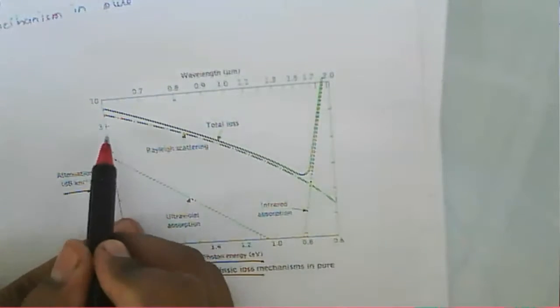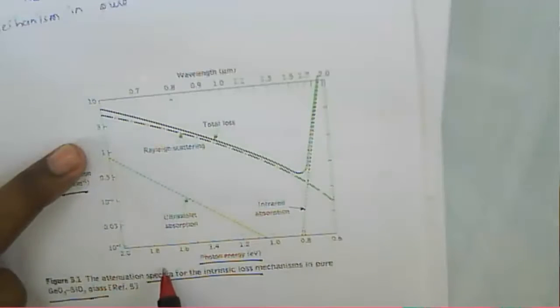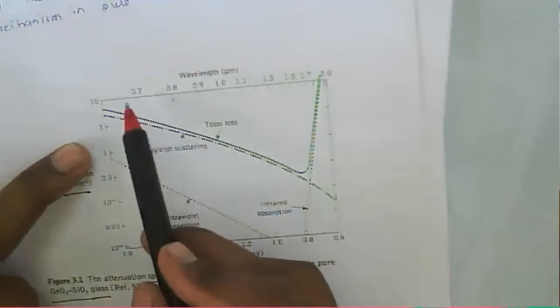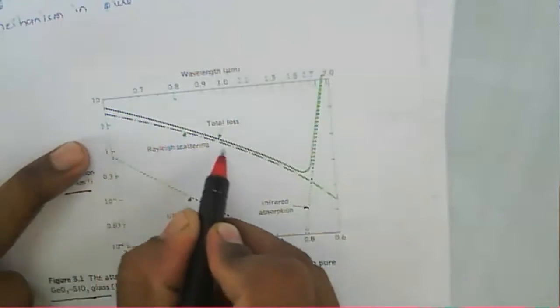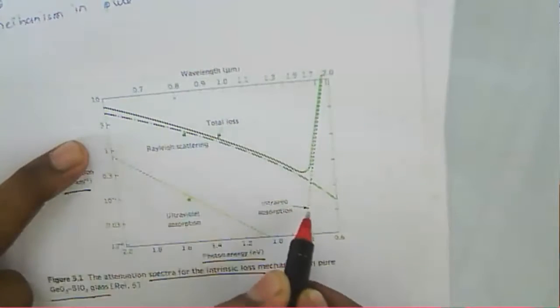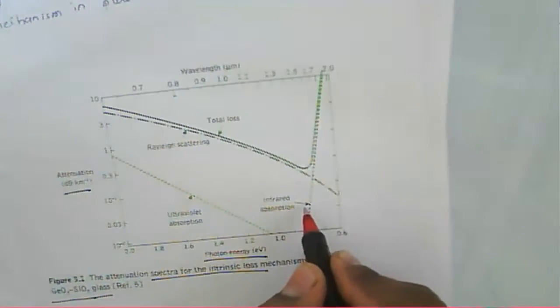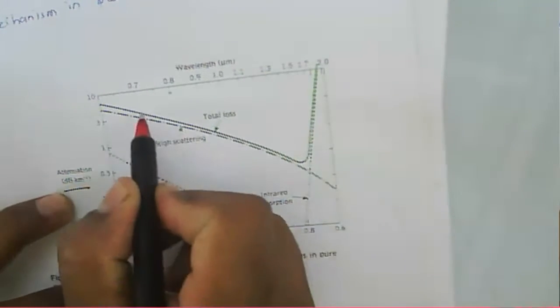Now this is about Rayleigh scattering. In Rayleigh scattering, for a given photon energy, scattering takes place at this particular wavelength. This graph shows the dotted line, which is Rayleigh scattering. This one is ultraviolet absorption, this one is infrared absorption, and this graph shows the total loss.